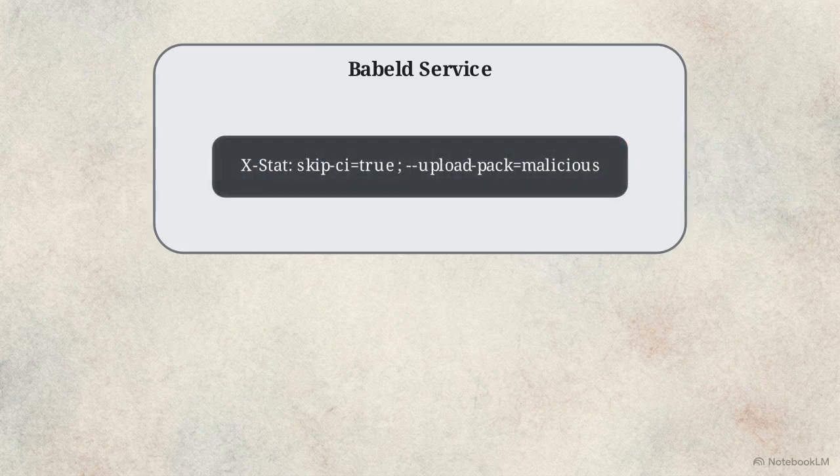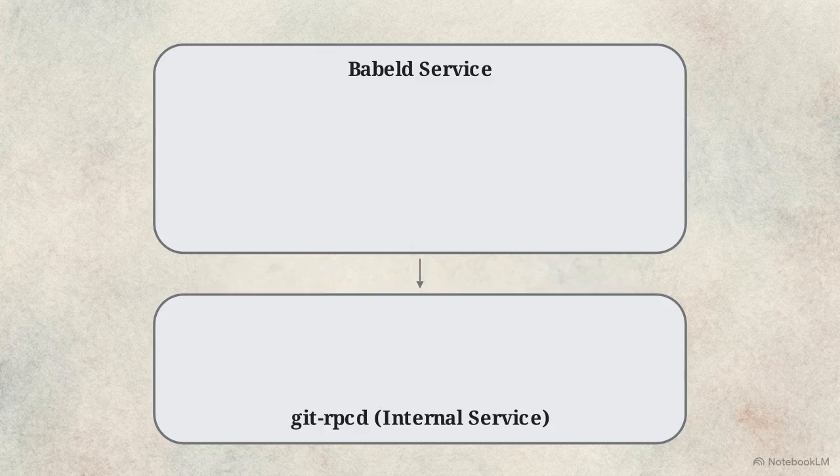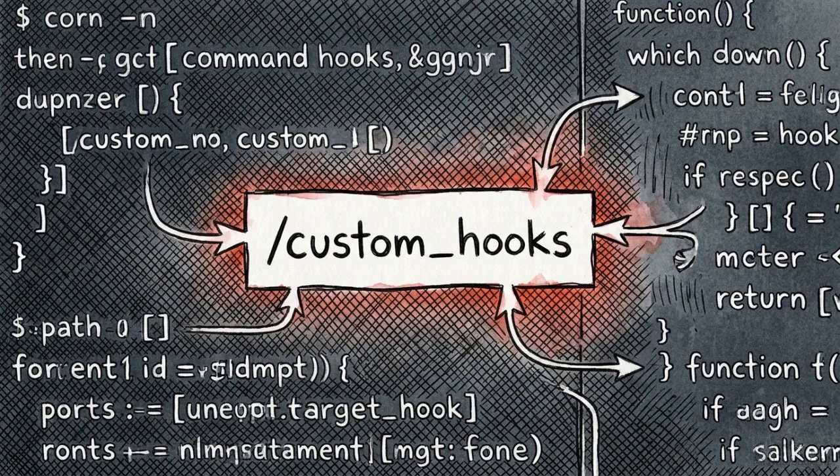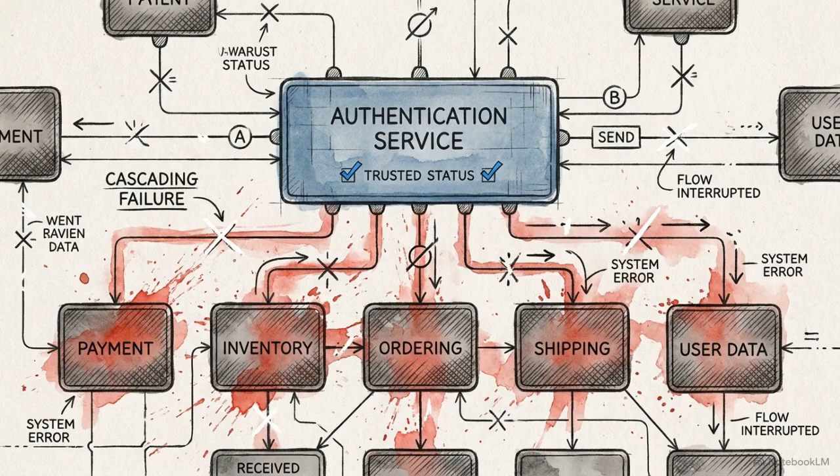When a git push hits babeld, string options convert into an X-Stat HTTP header. Babeld failed to sanitize semicolons, allowing malicious input to forge a command block. The downstream service, gitrpcd, implicitly trusted these forged headers as legitimate internal requests. Attackers used the forged header to override the Rails environment and force the system to redirect to a custom hooks directory. This execution chain achieved arbitrary code execution, running as the Git user, exposing every repository hosted on that physical storage node. Relying on implicit trust between internal microservices allows a trivial sanitization oversight to collapse enterprise isolation boundaries entirely.